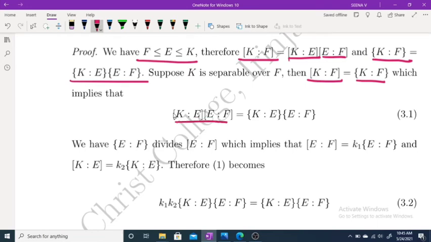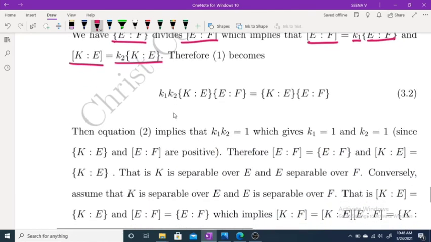That means both are equal. But we know that the index of E over F divides the degree of E over F. Therefore, the degree of E over F is equal to some k1 times the index of E over F. Similarly, the degree of K over E is equal to some k2 times the index of K over E.